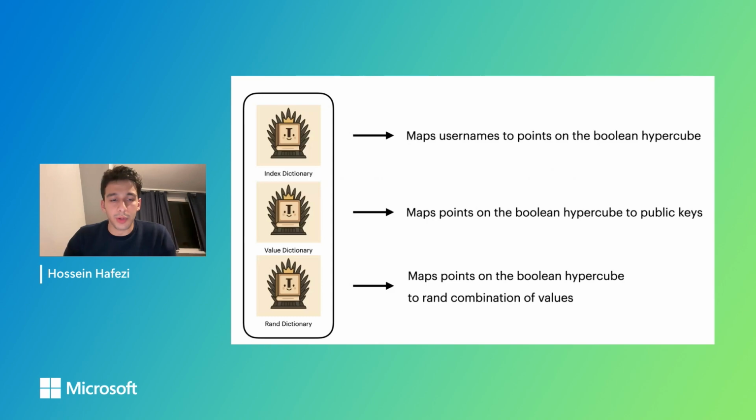So our model would be like this. Now we add the rand dictionary to it. So each dictionary state would be an index dictionary, a value dictionary, and a rand dictionary. The index dictionary would be a mapping from usernames to points on the Boolean hypercube. The value dictionary would be a mapping from points on the Boolean hypercube to, for example, public keys or values. And finally, the rand dictionary would be a mapping from points on the Boolean hypercube to a random combination of the values, which we use for proof of consistency.